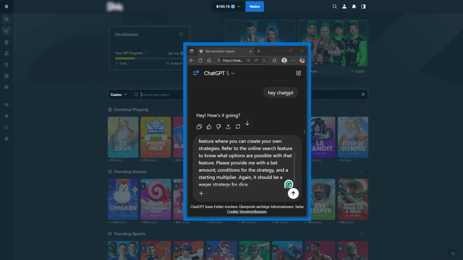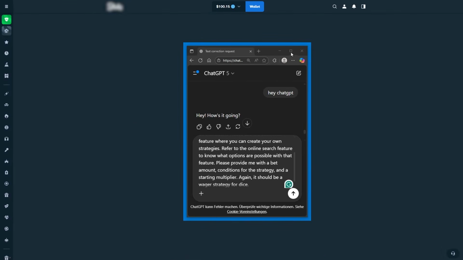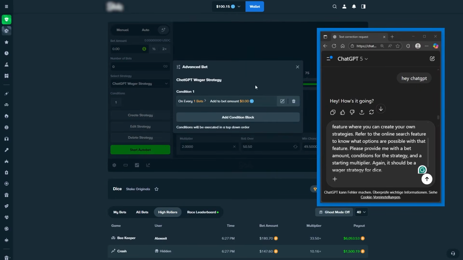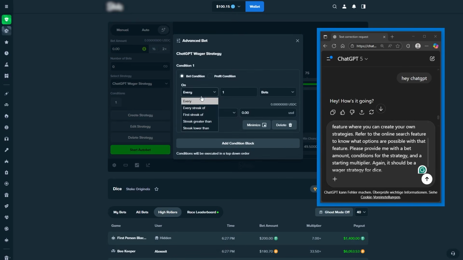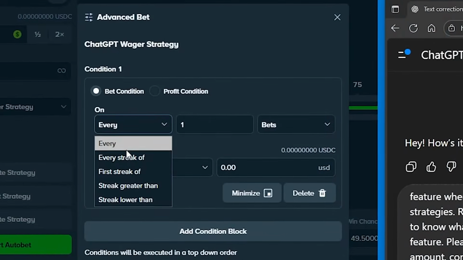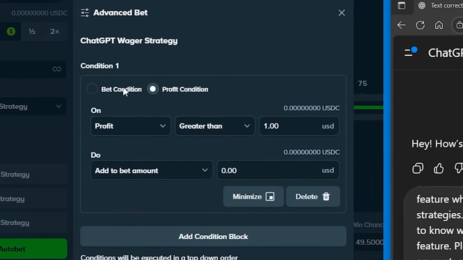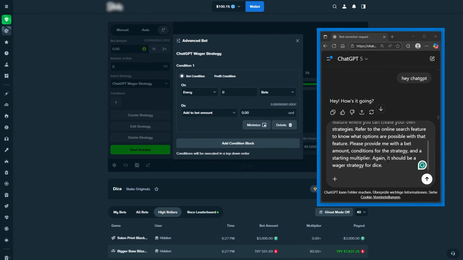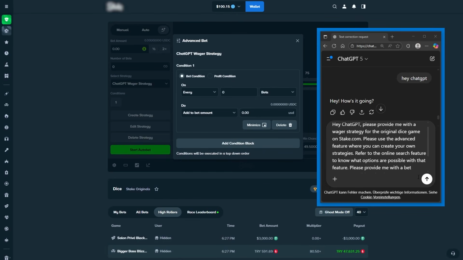For example, if you quickly go on Dice, you will see what I mean. If you go on Dice right here, and we go on the little icon right here, you can create a strategy, right? So basically he should use Google to get to know which options are possible, for example the bet condition on every streak, first streak, and so on, or for example profit condition. And then he should provide me with a bet amount, conditions for the strategy, and a starting multiplier. Again, it should be a wager strategy for Dice, and I would say 3, 2, 1.